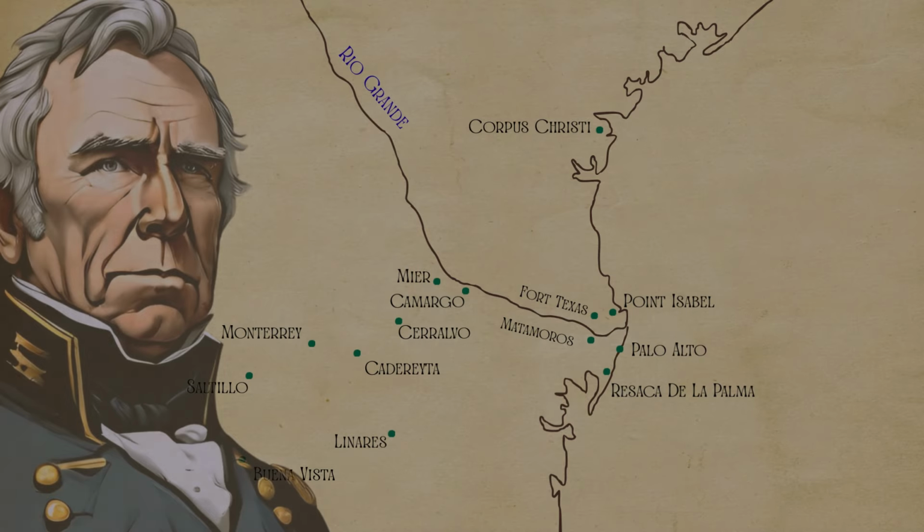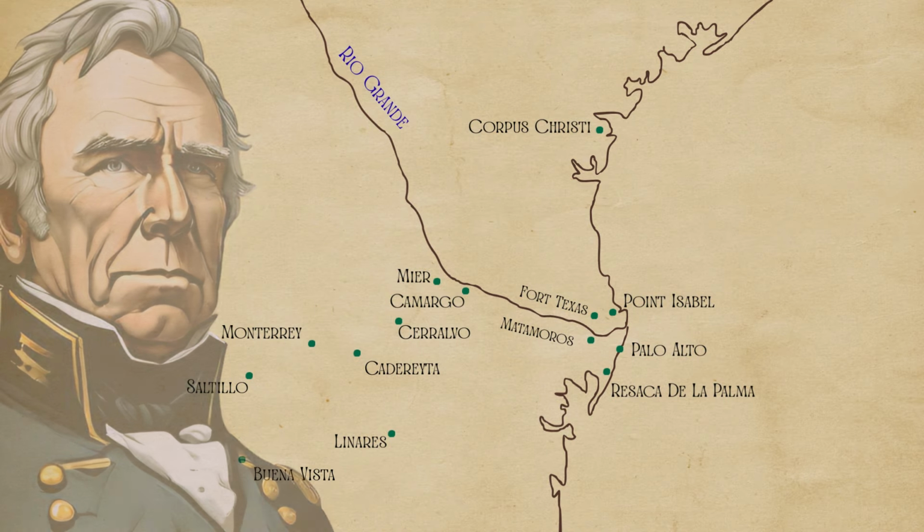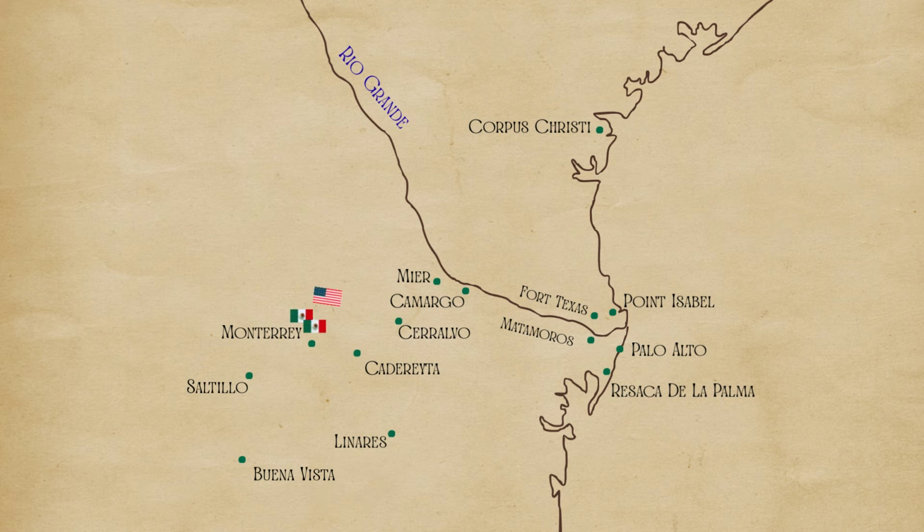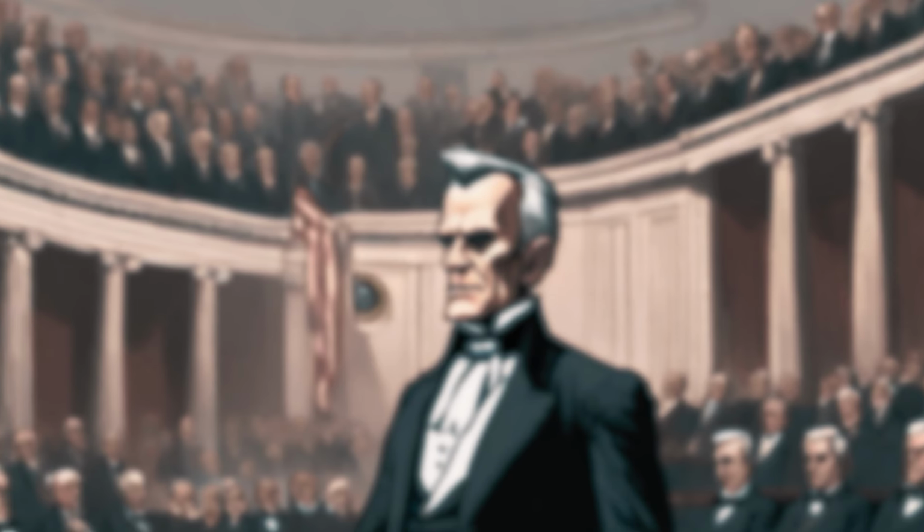In September 1846, General Taylor led an assault on the city of Monterrey in northeastern Mexico. After intense combat, Mexican forces surrendered the city. Taylor secured Monterrey, but he allowed the Mexican army to retreat, a decision that received criticism from Washington.